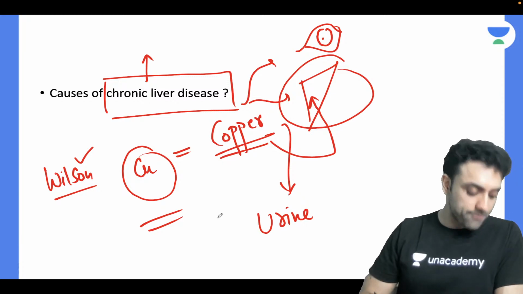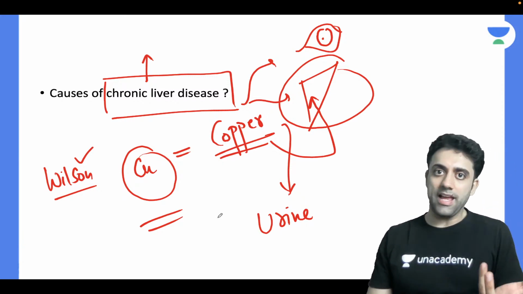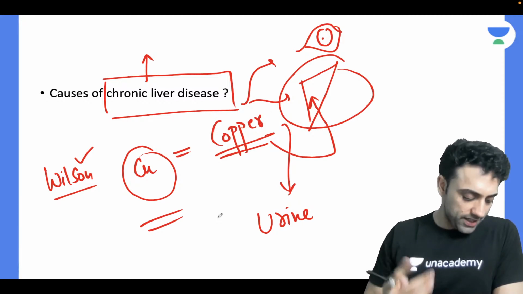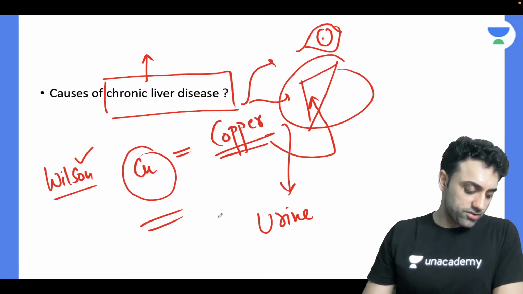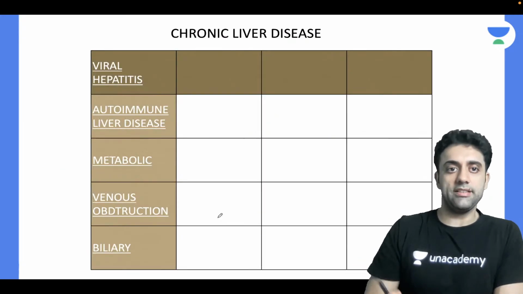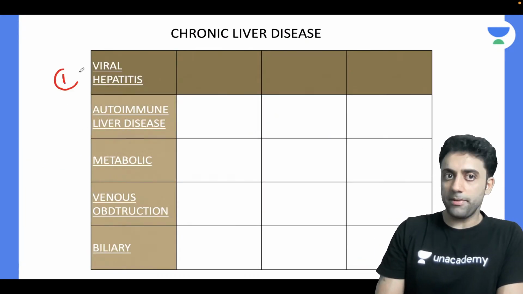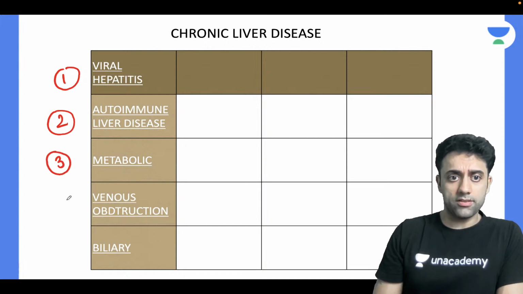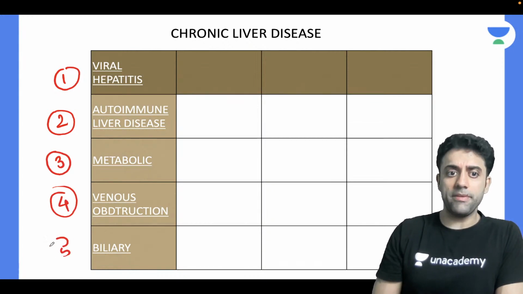हाँ जी, Osama Sheikh, very good. So viral hepatitis or any hepatitis can also cause chronic liver disease. Very good. What else? Okay, Osama says HIV. Sachidanand says hemochromatosis. So the causes of chronic liver disease are divided into viral hepatitis, autoimmune liver disease, metabolic causes, venous obstruction, and biliary obstruction.